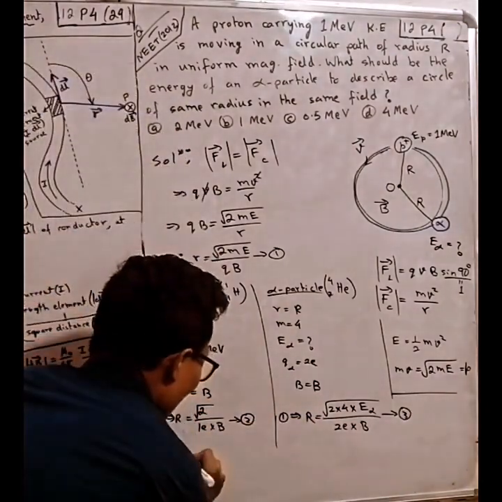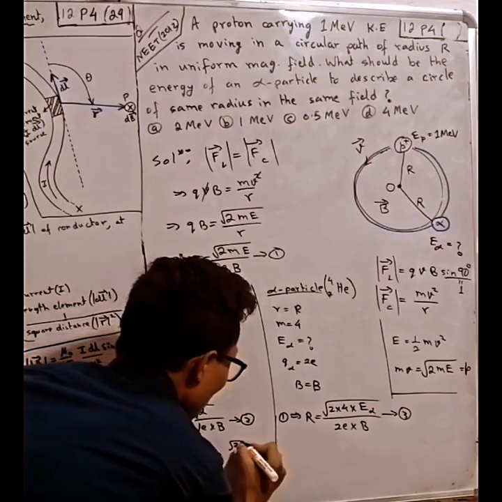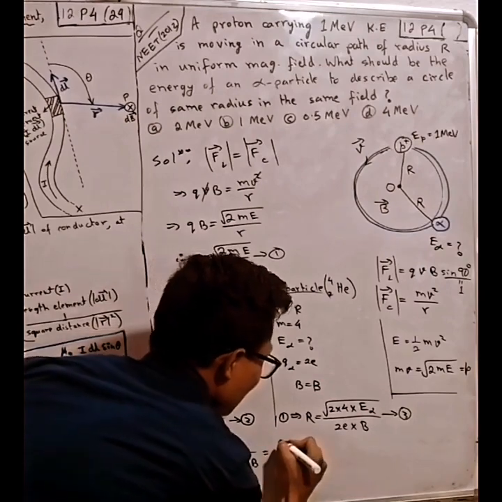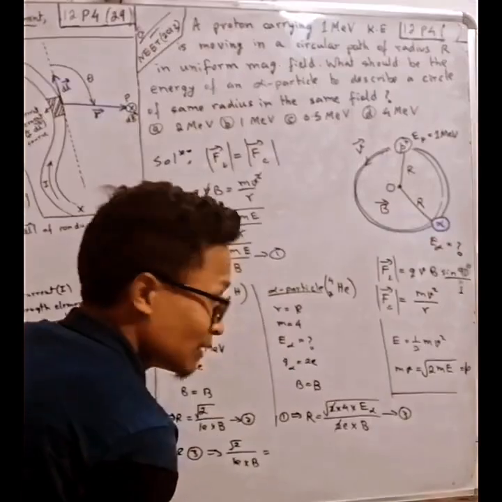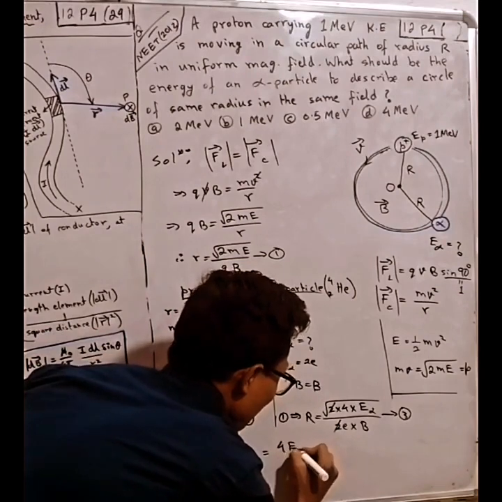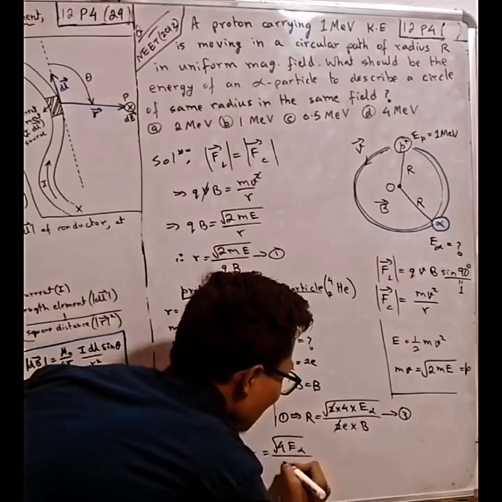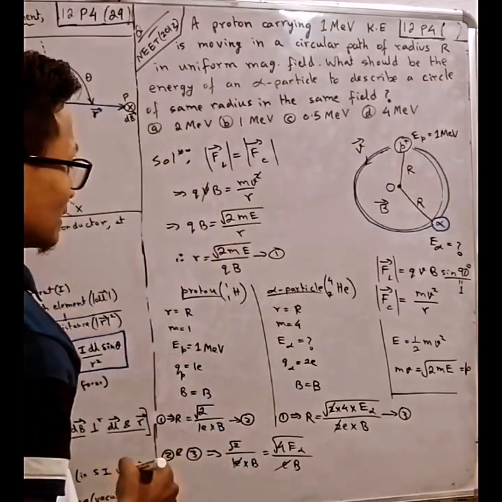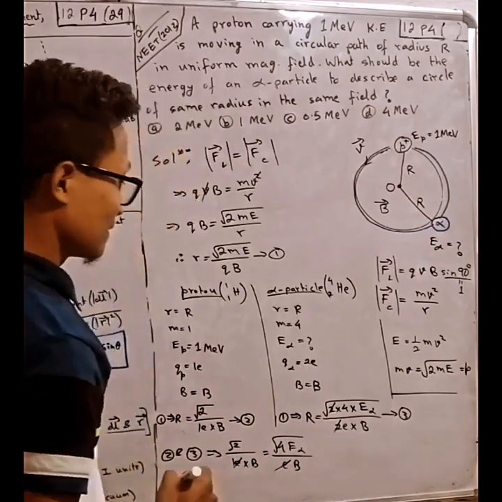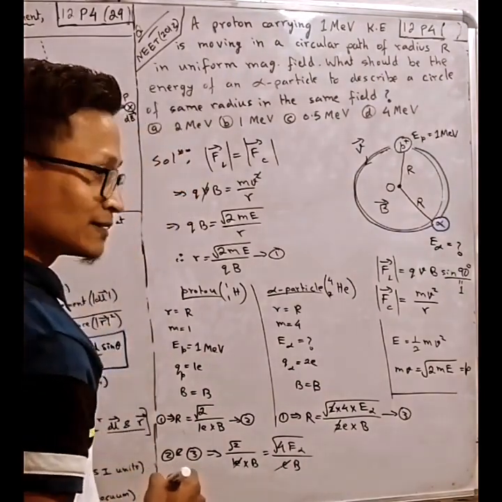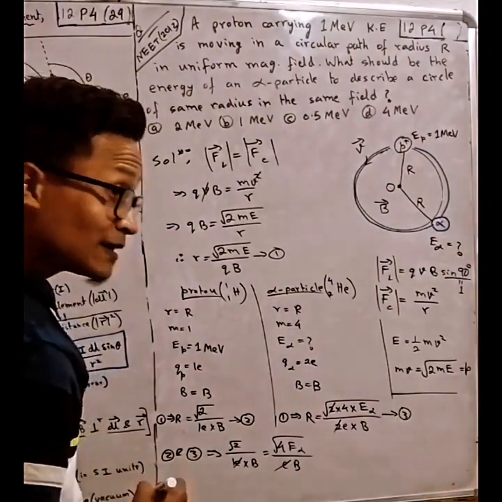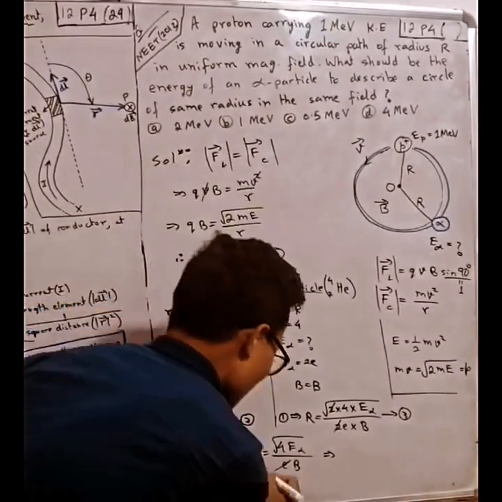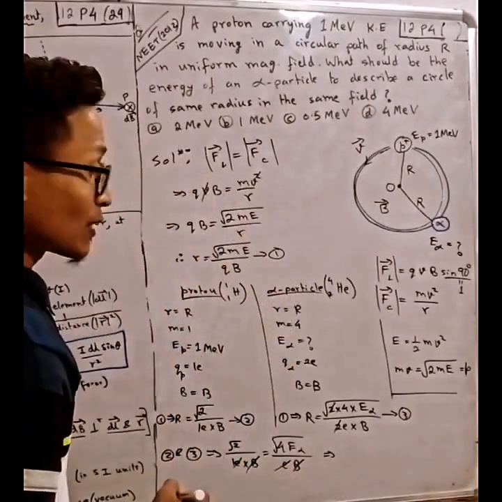So from 2 and 3, what do we get? Root 2 by 1e into B equals the square root of 8 E alpha divided by 2e B. The e and B cancel. And then we have to find E alpha.